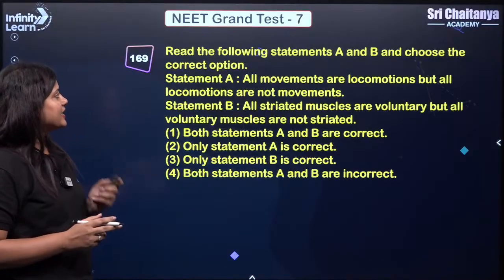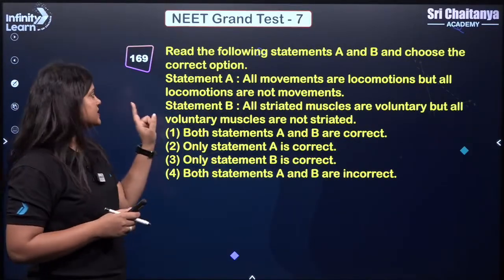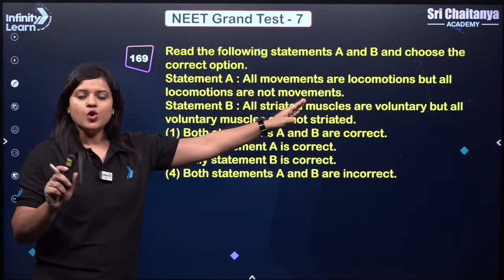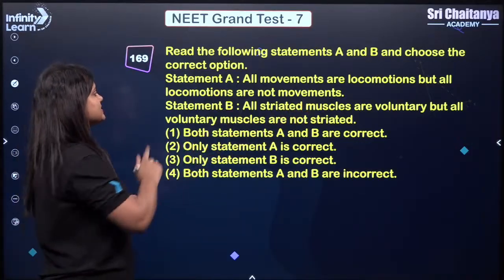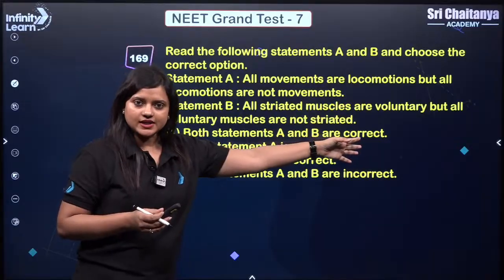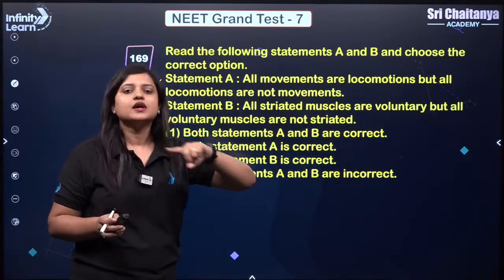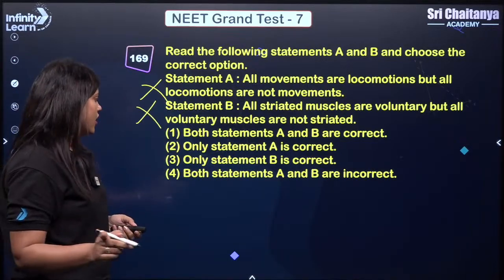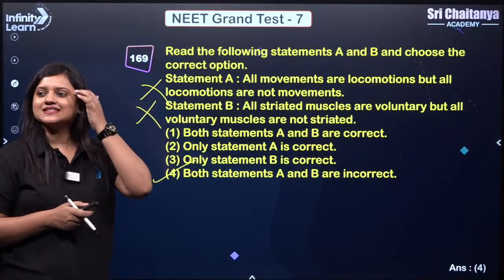Next, read the following statements and choose the correct option. Statement A says, all movements are locomotion. No, all locomotion will be movement. So this is wrong. All striated muscles are voluntary. What about cardiac muscles? They are striated but involuntary. So this is wrong. Both are wrong. So answer is 4.